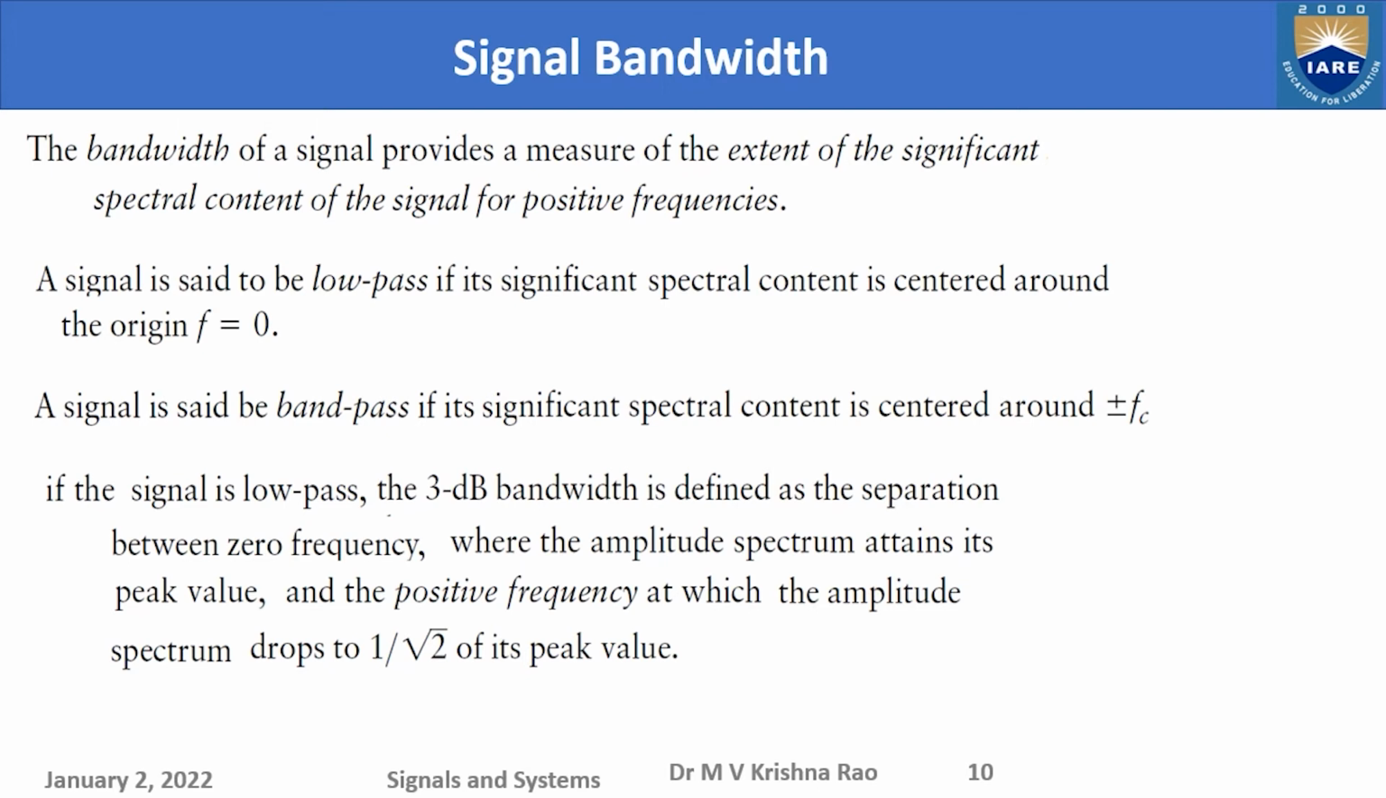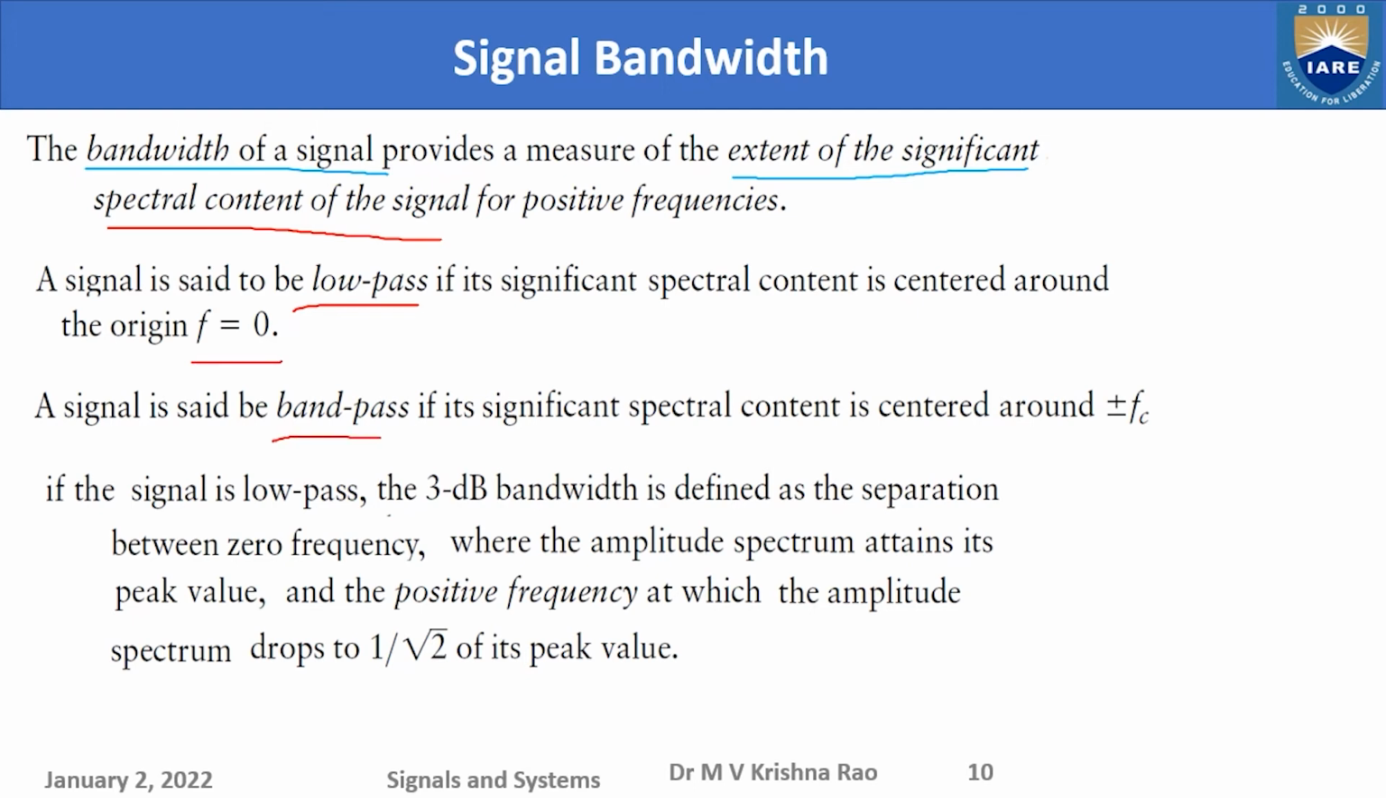Signal bandwidth is nothing but the extent of the significant spectral content. That means the range of frequencies over which significant energy is contained. So this is the spectral content of the signal. We consider only the positive side. So what is the range of frequencies where most of the significant energy is present? If it is a low pass filter, the significant power is contained closer to the origin, that means at lower frequencies.